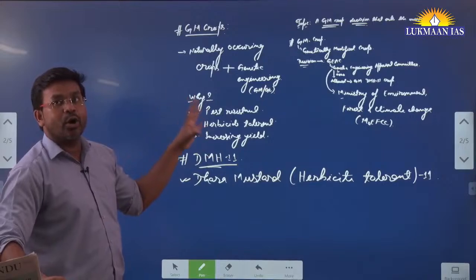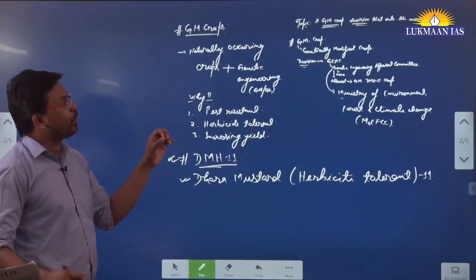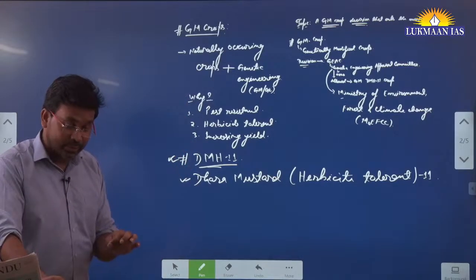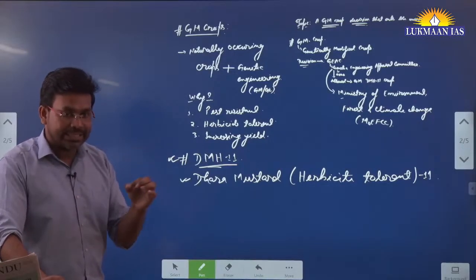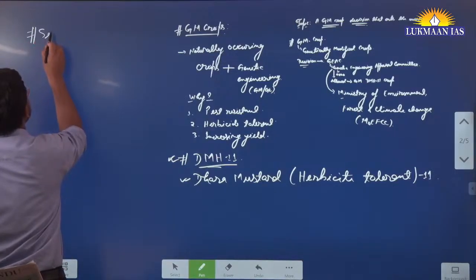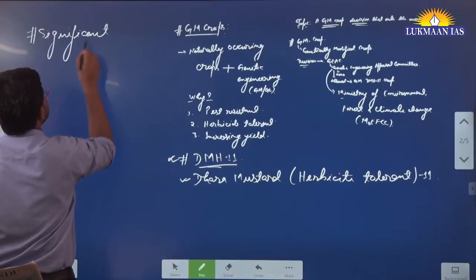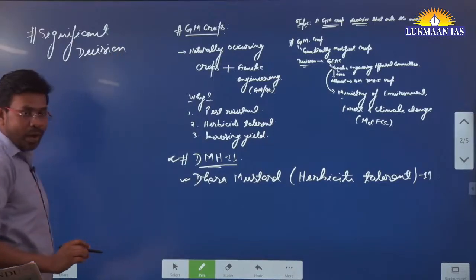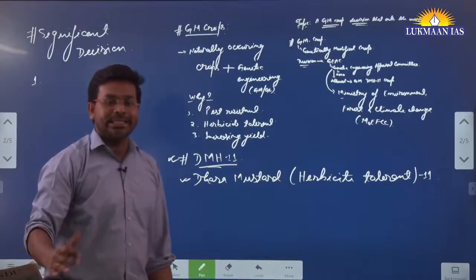So what does the author want to say in this article? The author says that this GM crop decision that the Genetic Engineering Appraisal Committee has taken, they have taken it in the best possible manner, and it is a significant decision. Now let us understand why it is a significant decision. For that, the author has cited many reasons.